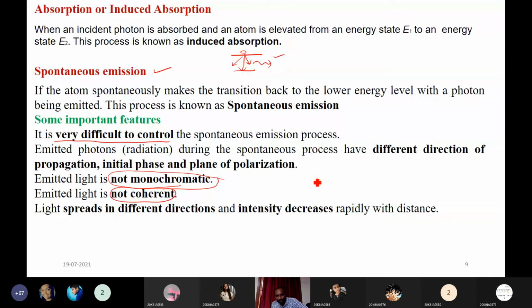Suppose at night time you see a vehicle coming, there is a light. You can see this light, but we cannot see clearly where it is, because that is not coherent light. Coherent means the light appears as if it is coming from a point source, having the same phase and the same wavelength. That's why we feel it is a single light coming from a single point source. That is what coherence means. Also, it will spread in all directions, and the intensity is very low in this process. These are the few important features of spontaneous emission.